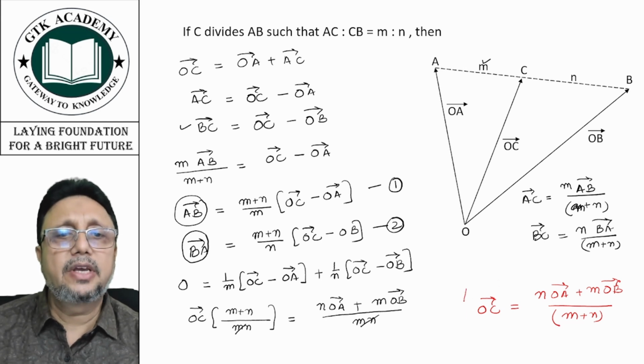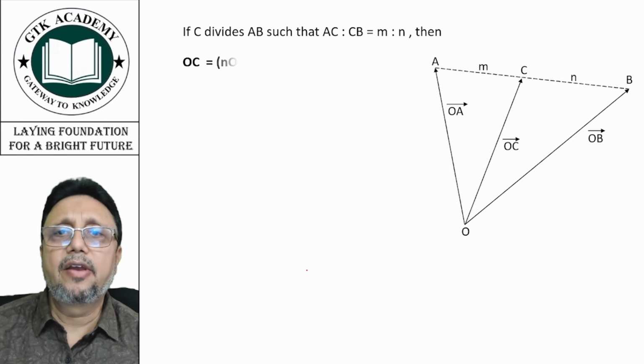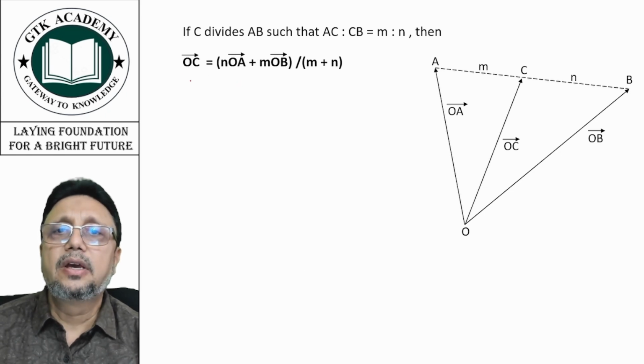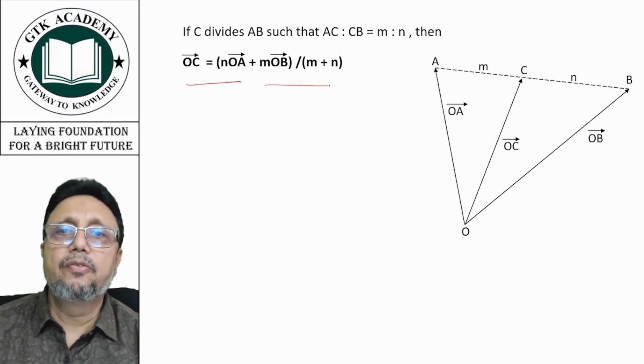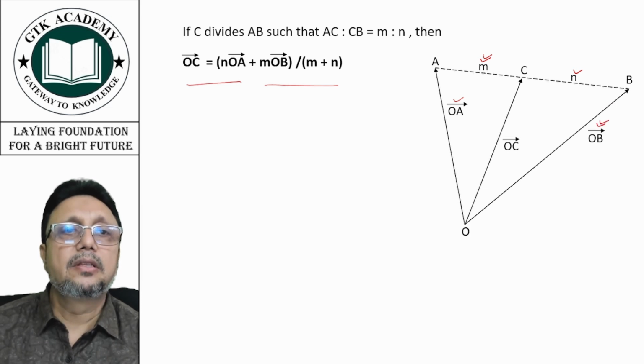So this is a very standard result, and if you don't know it, please remember this, and we are going to use it here. I hope it is clear to all of you. So once again, I'll write it. OC vector is equal to (n into OA vector plus m into OB vector) upon m plus n.